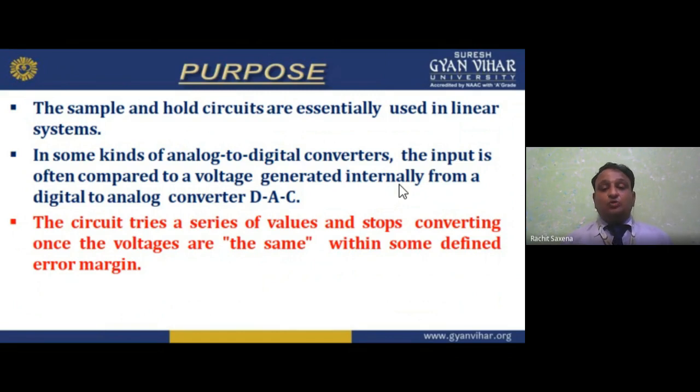In some kinds of analog to digital converters, we can use this. The input is often compared to a voltage generated internally from a digital to analog converter, a DAC. We use this sample and hold. The circuit tries a series of values, like 555, 566, 6655, 8899, and stops converting once the voltages are the same, within some defined error.